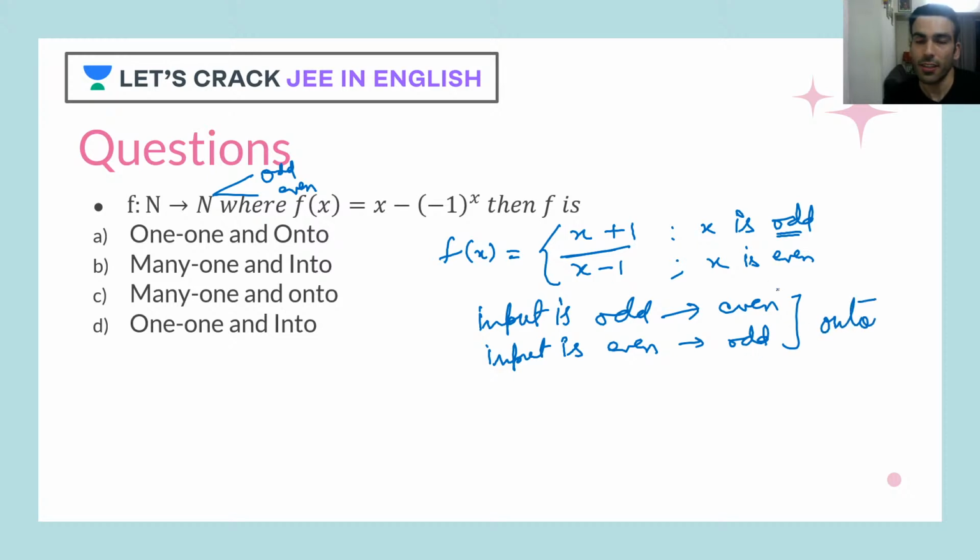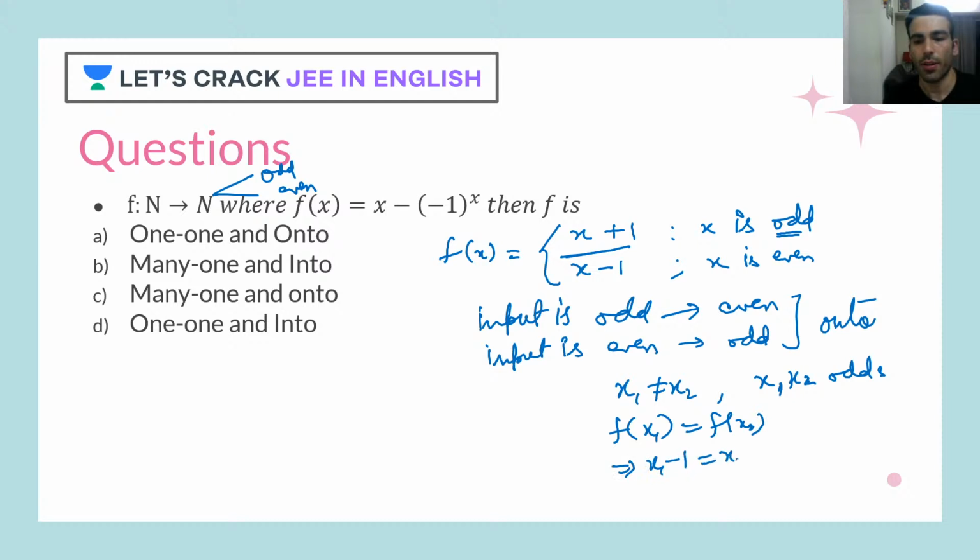And when it comes to one-one, you can take two different odd numbers, x1 and x2, both different odds. Such that f of x1 is equal to f of x2, you get x1 plus 1 is equal to x2 plus 1, which tells you x1 is equal to x2.